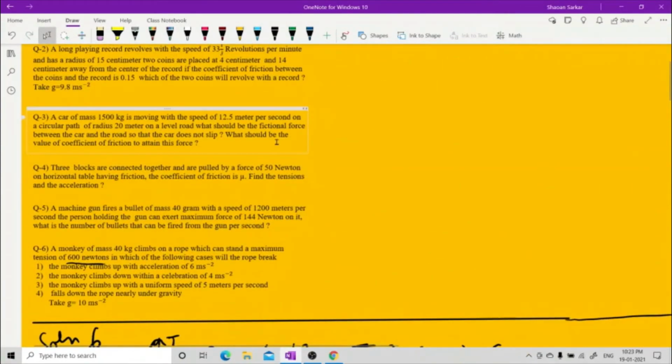This is a good question. A car is moving with a speed per second on a circular path, right? And what should be the frictional force between the car and the road so that it is not slipping? As soon as the word slipping comes, it comes in your mind.